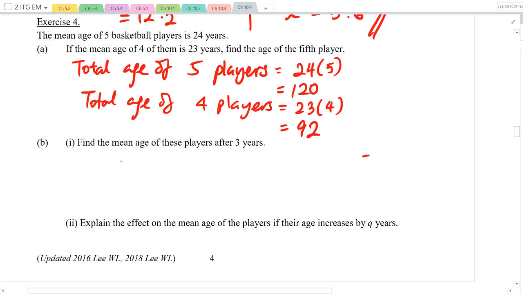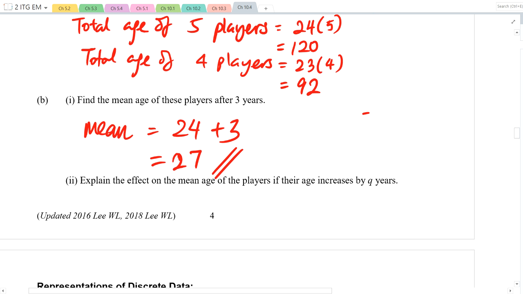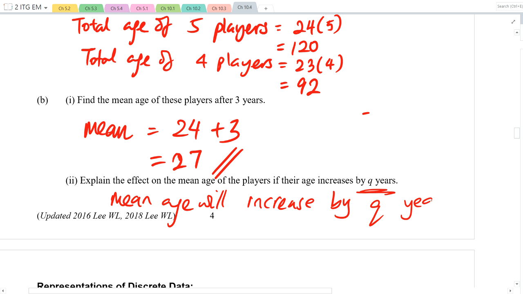Mean equals 24 plus 3. Does it make sense? What about other questions? Huh? What do you mean, what about other questions? What do you think? Let's look at part 2. Explain the effect on the mean if the age increases by Q. So the mean age will be 24 plus Q. It will increase by Q years as well.